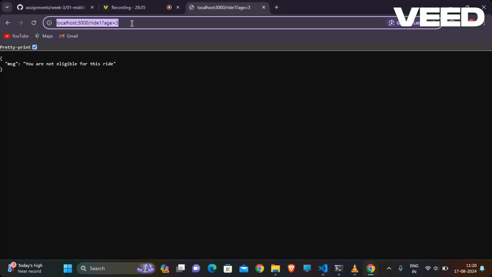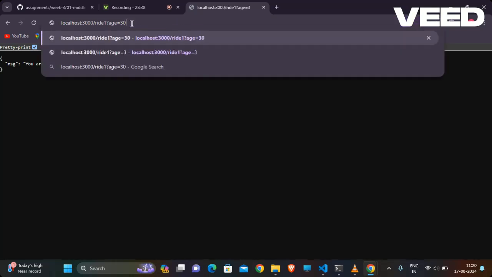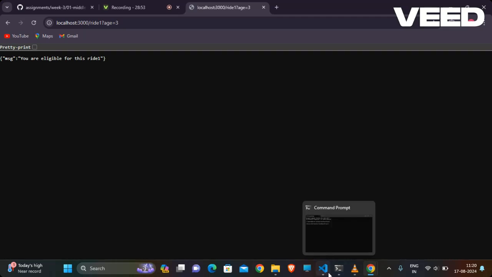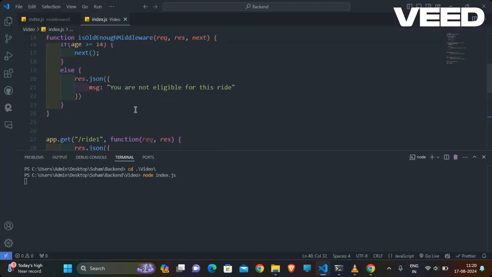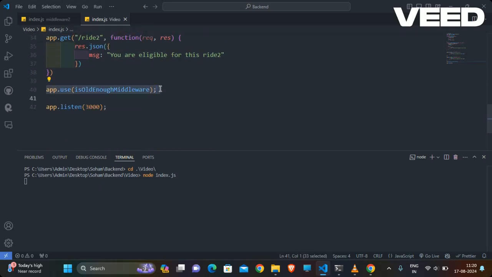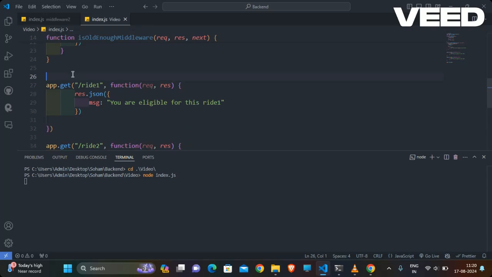So let me check: in previous time ride one, if age of person is 3, you are not eligible for this ride, that message will be printed, and you are eligible for this ride means directly he will print. So this middleware we will use here,